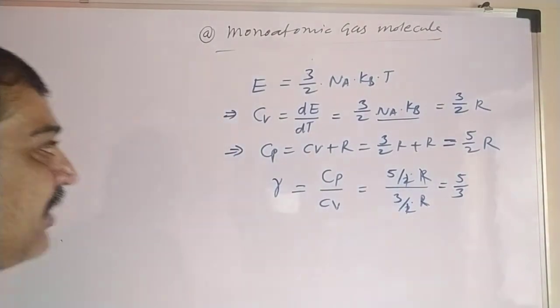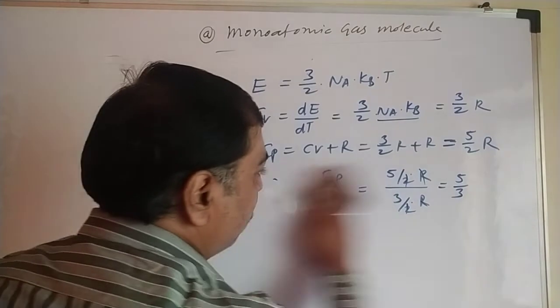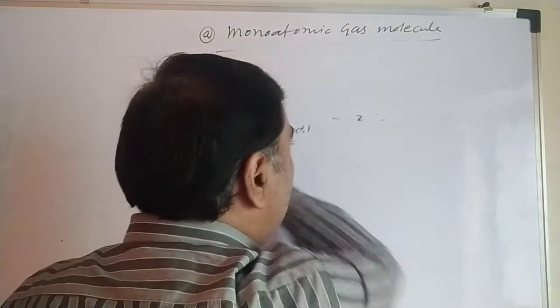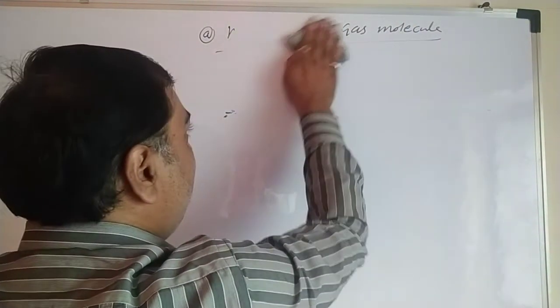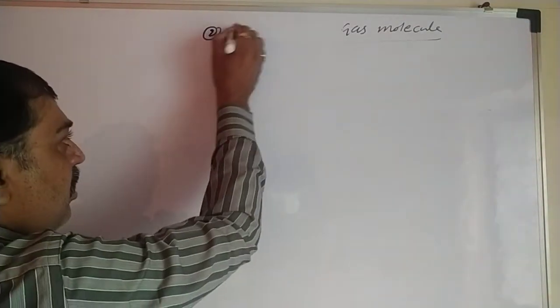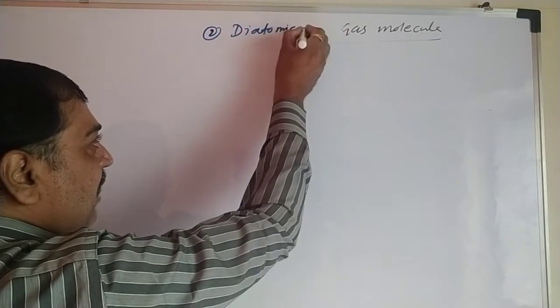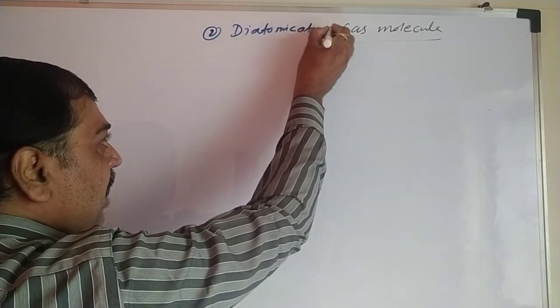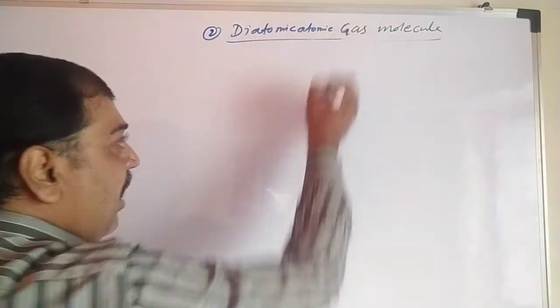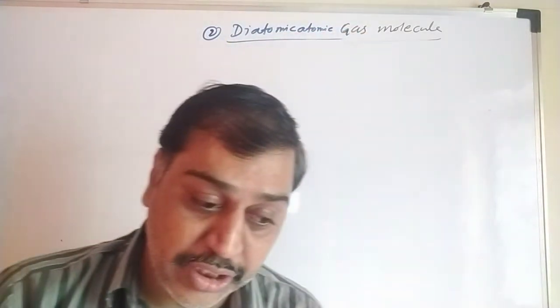Similarly, we have to apply the same approach for a diatomic gas molecule. So let's start with a diatomic gas molecule. I will write it here, diatomic. Second part we have to see. Now we have learned a diatomic gas molecule has 3 translational degrees of freedom. Apart from this, it has 2 rotational degrees of freedom.